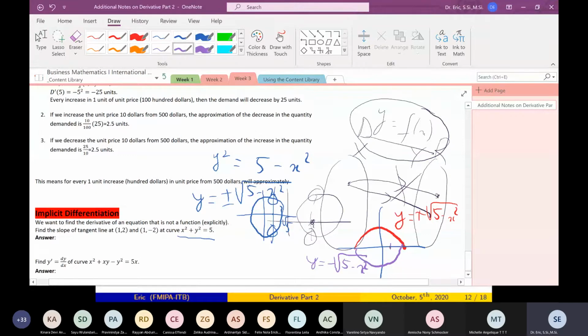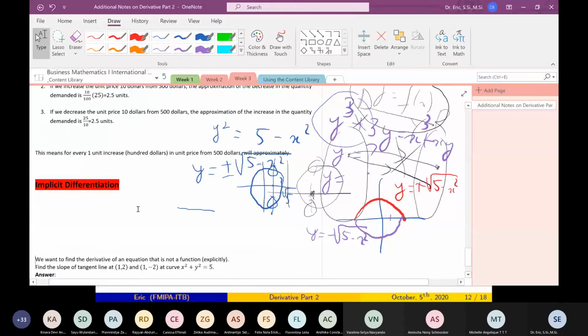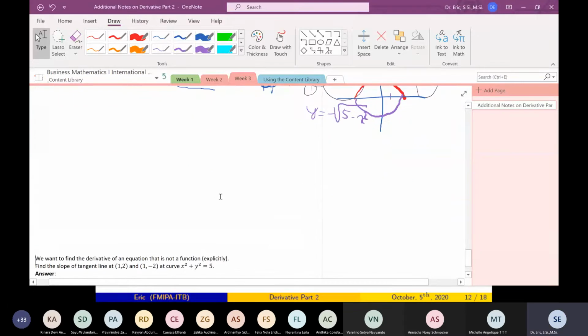Why? Because if you have something like y cubed plus 3y equals x cubed plus xy, what is y? It's very, very hard to find an explicit y, because in this equation you have something like this.